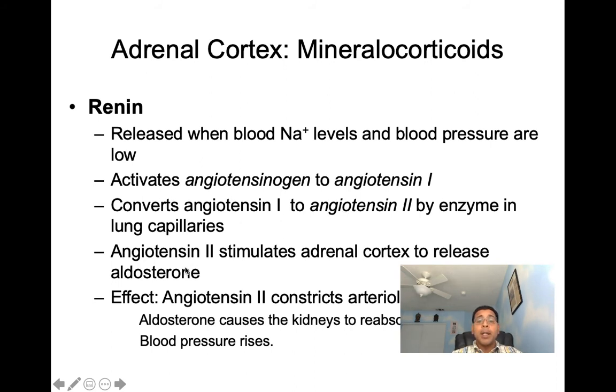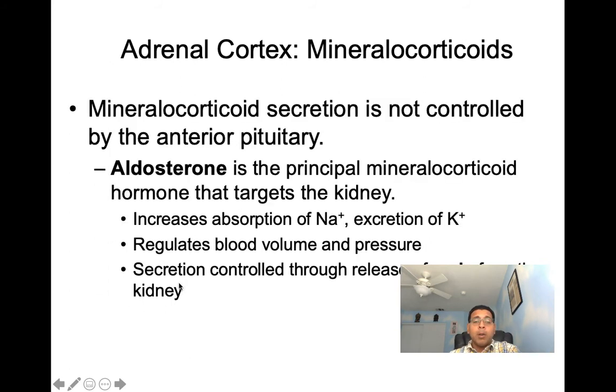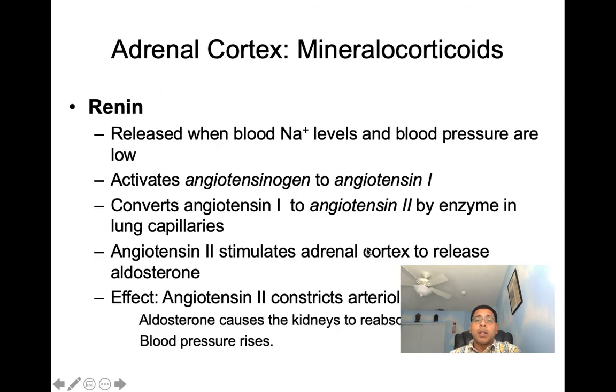Angiotensin 2 then is going to stimulate our adrenal cortex to release aldosterone. So you can see everything that's involved in helping to get angiotensin 2 released, so that way it can stimulate the adrenal cortex to release aldosterone. And then aldosterone, we saw, is going to help increase the absorption of sodium, which increases blood volume and increases pressure. Here we said renin is going to be released when blood sodium levels and blood pressure are low. So helping to resolve this problem.